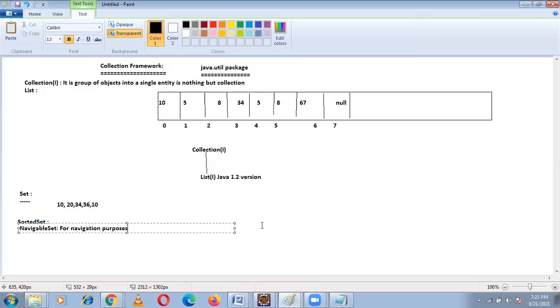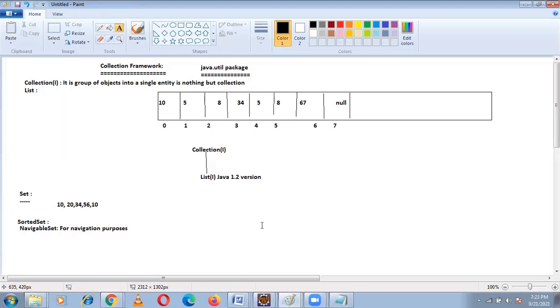For example, I add elements in the set, and those elements should be in the form of either ascending order or descending order.